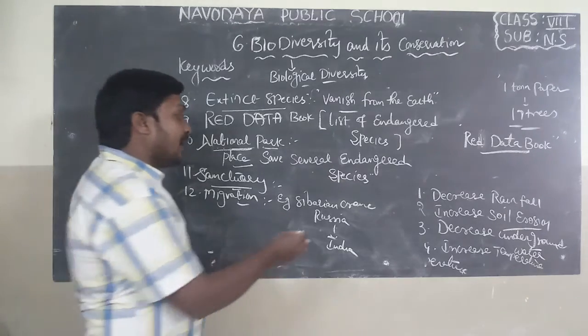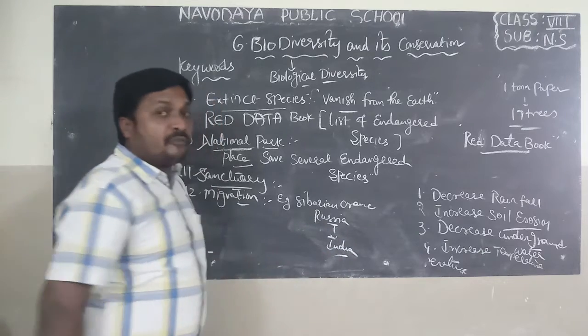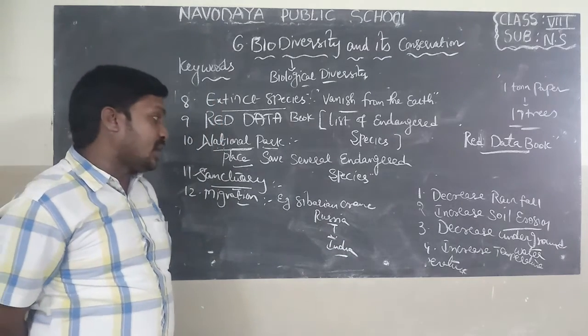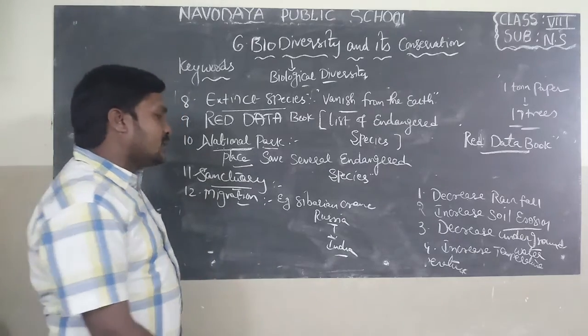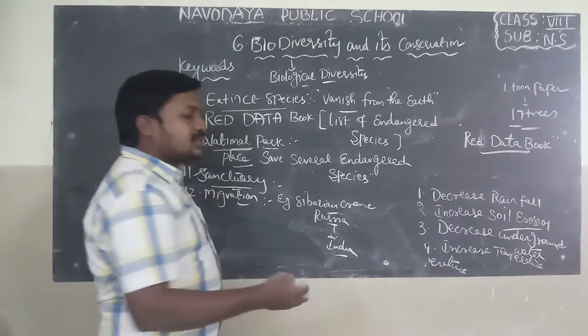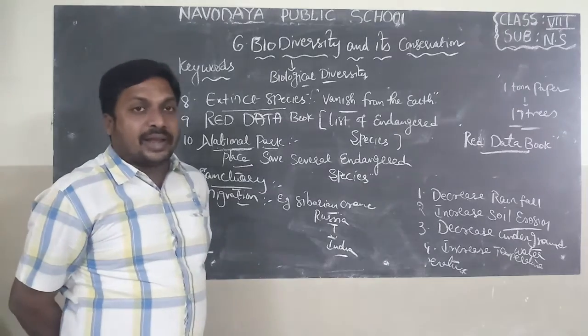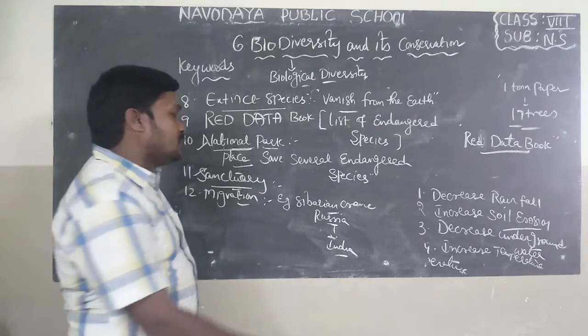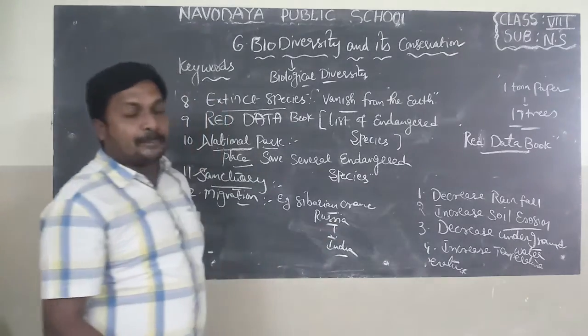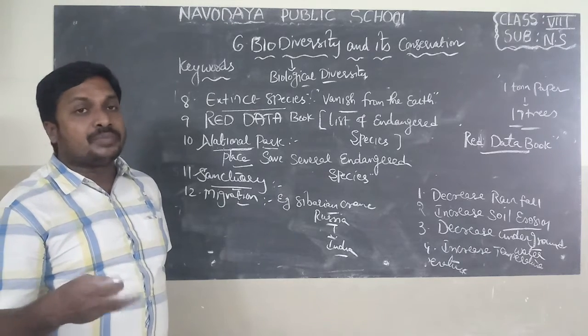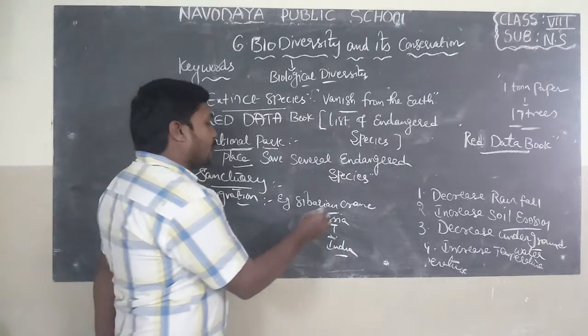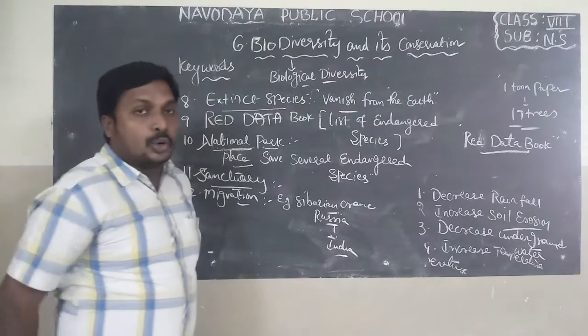That's why they migrate from Russia to India when winter starts. They migrate because a certain temperature is required for hatching of eggs. In Russia the temperature is very low, and in this low temperature eggs cannot be hatched. That's why they migrate from Russia to India, near Kolleru Lake.